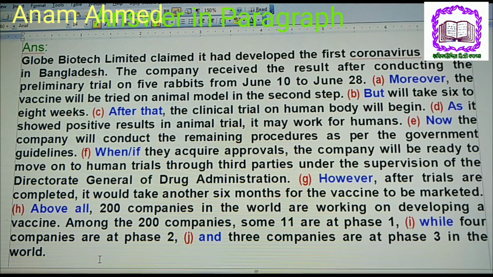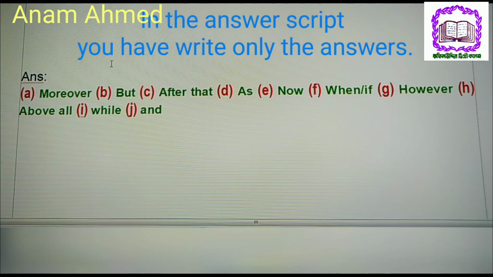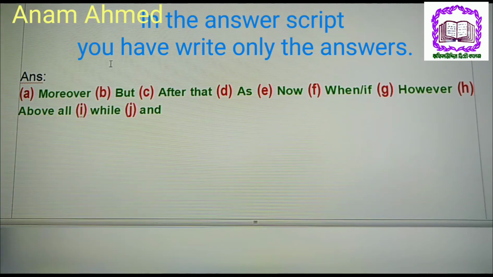So, your paragraph will be right in this way. Okay, but in the answer script in your exam, you have to answer like this. I am showing on the screen. Moreover, but, after that, as, now, when or if, however, above all, while, and, like this.